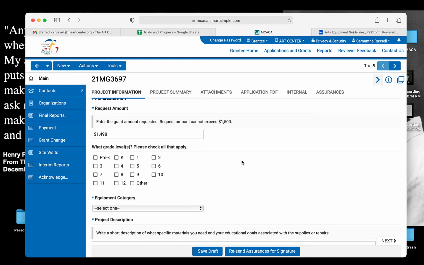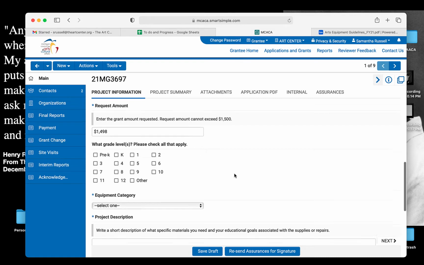If your application is approved, you then need to purchase the equipment, submit a receipt as an attachment, and then we issue a reimbursement check for the exact amount that your receipt reflects. If your request ends up being higher or lower than your final purchase, that's fine within reason. We do understand that sales begin or end, that prices will change abruptly, and so that's why we ask for the proof of quotes and purchases, so that way we have all of that paperwork there.